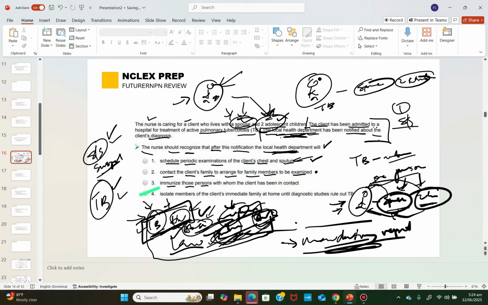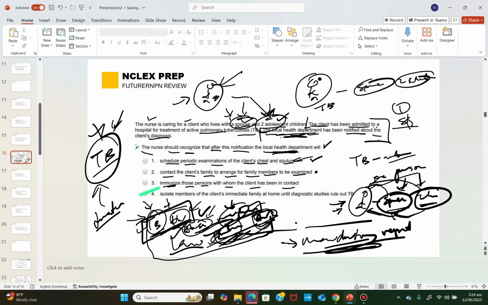Now, immunize those persons with whom the client has been in contact. Now, take for instance this: somebody has been in contact with somebody who has what? TB. Do you think if you immunize them, it will solve the TB? No. What these people need is treatment, not immunization. It's treatment they need. So immunization will not work after someone has TB. I'm not saying they have TB, because the question is not telling us if the spouse and the two adolescent children have TB. But take for instance they have TB. Would immunization solve that? Obviously no.